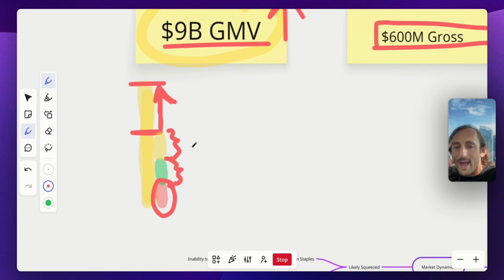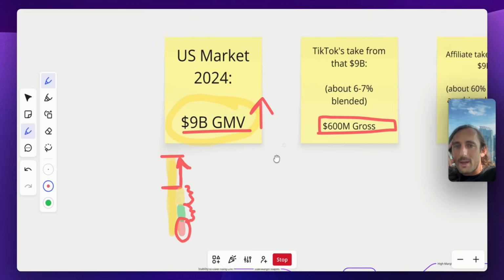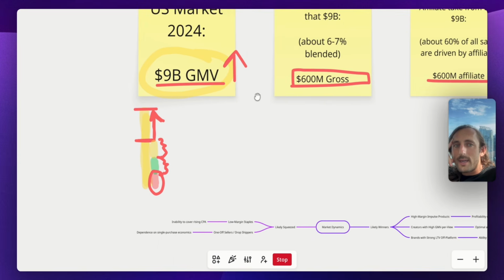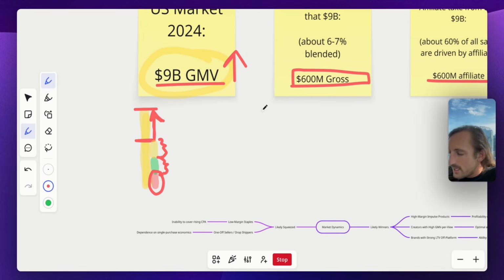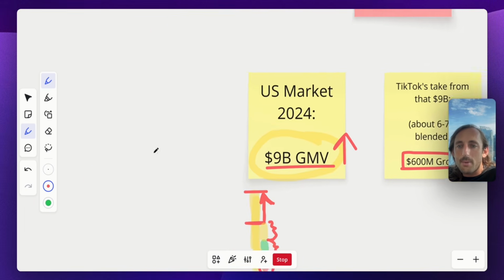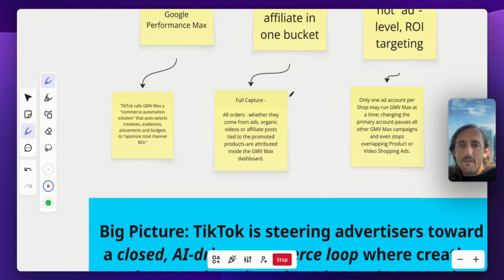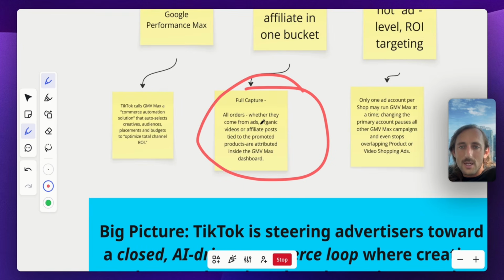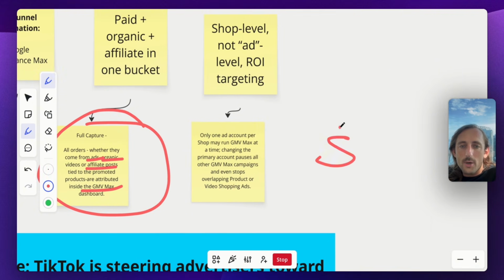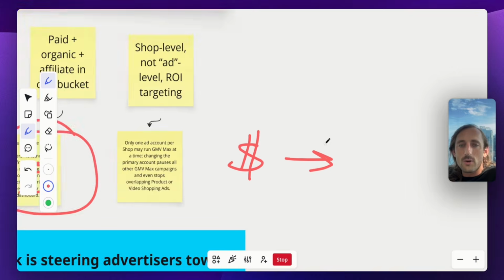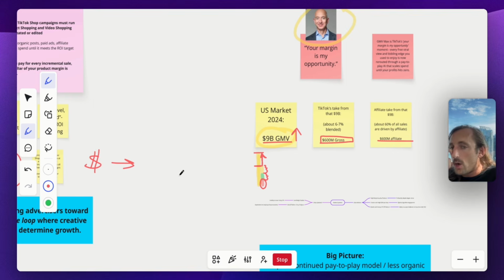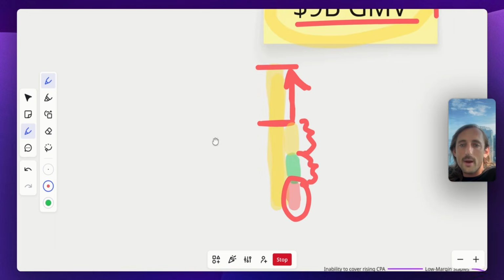And so what is going to happen with this GMV Max? They're basically signaling that the organic virality is going to go down. This is a pay to play market now. This is pay to play. And where is it? Everything is going to be run through GMV Max. Organic, affiliate, ads, everything is GMV Max. They are saying, put money in here and we will give you sales. And it's this full like bidding market on who can pay the most to acquire a customer.